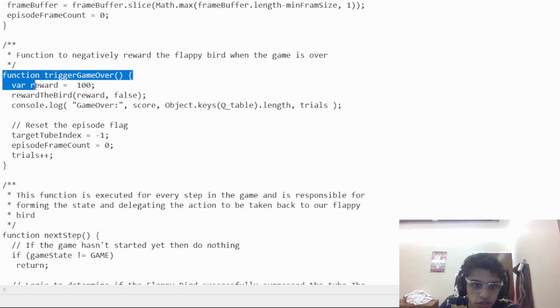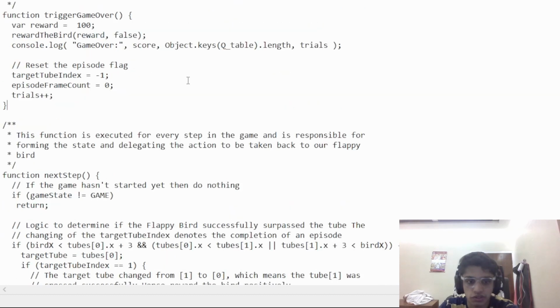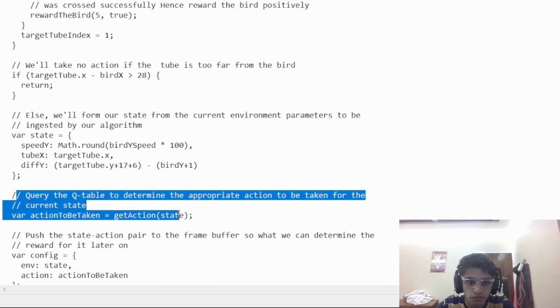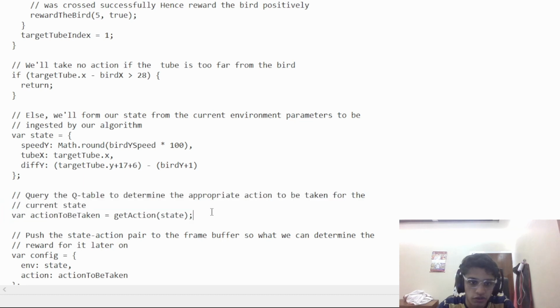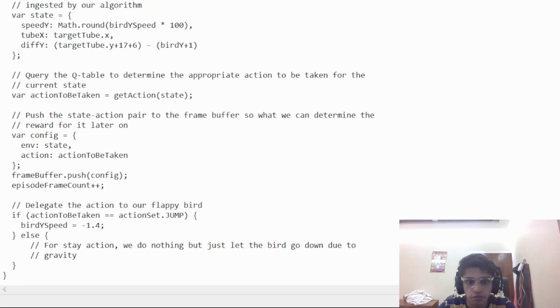We have a function which will trigger the game over message. Once the game is over, the bird will be rewarded with a negative reward and the whole game is set back to 0. There are certain other objects which we have defined over here. One is querying the Q table to determine the appropriate action to be taken for the current state. So now we have gone through the implementation of our code.